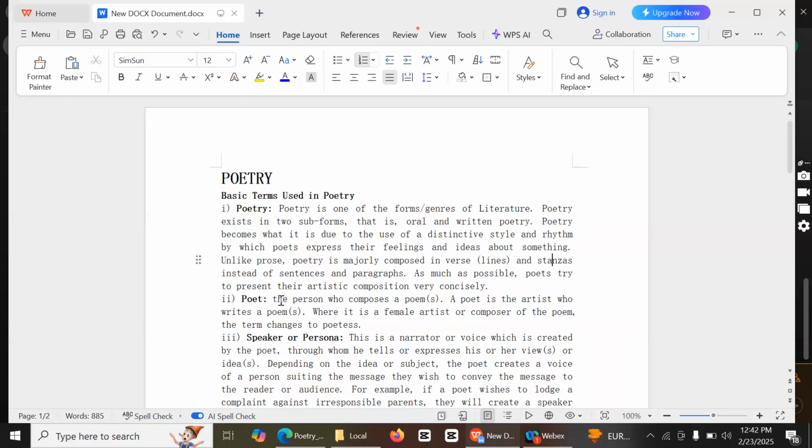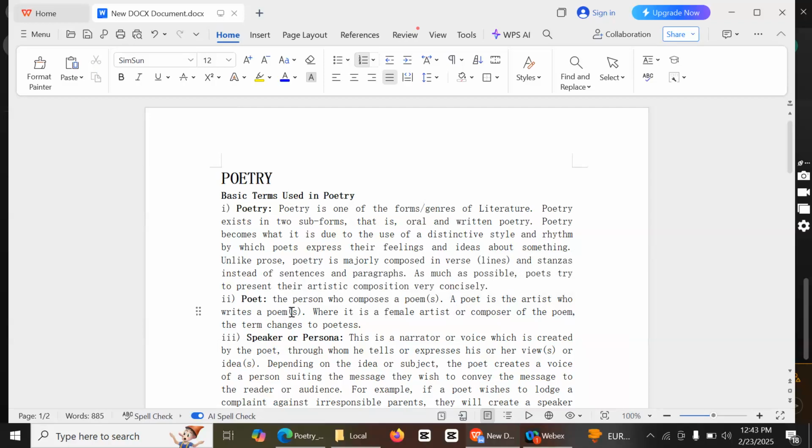And then, who is a poet? A poet, dear student, is the person who composes a poem, the person who writes a poem. A poet is the artist who writes a poem.